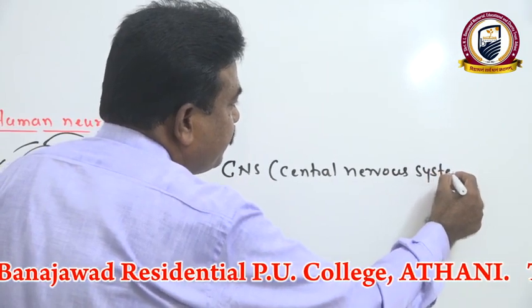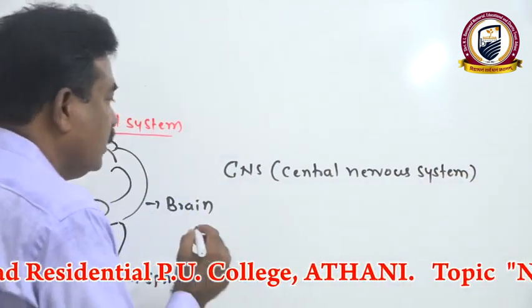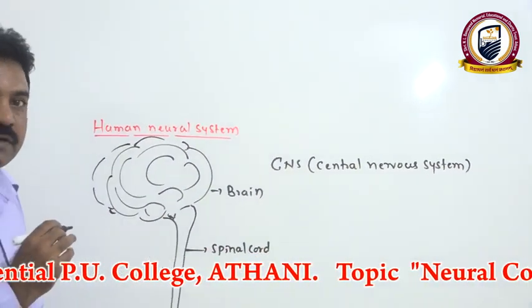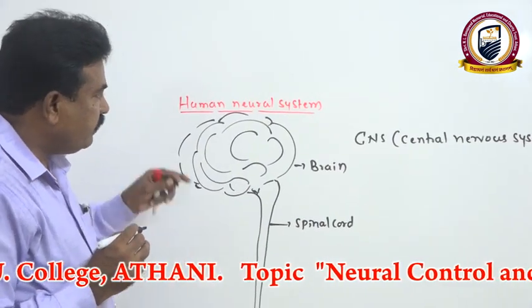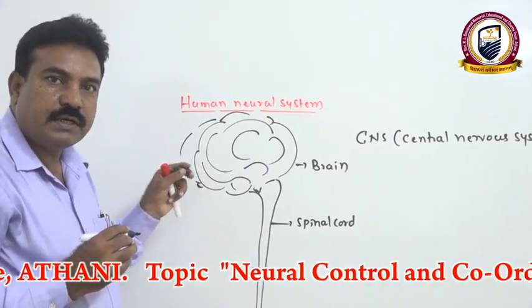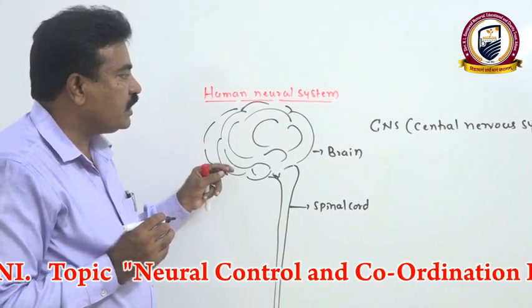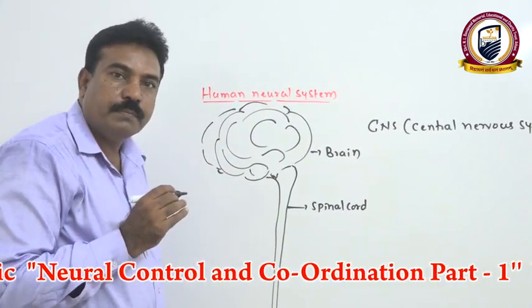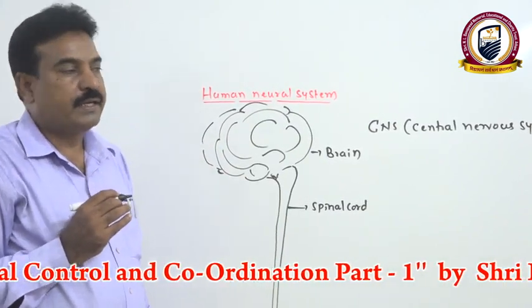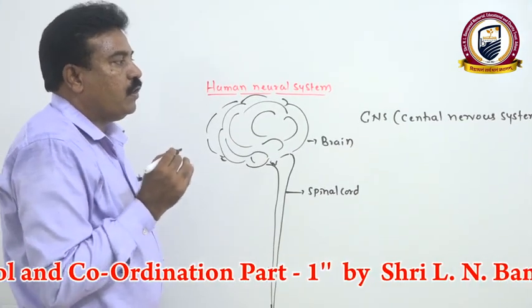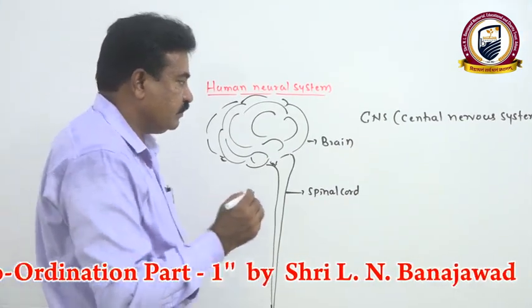The name itself indicates it is the center of the nervous system. That means most of the biological activities or neural control is mainly under control of the brain and partly by the spinal cord. Hence we call it the central nervous system.